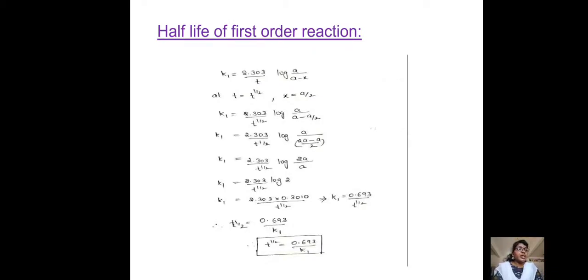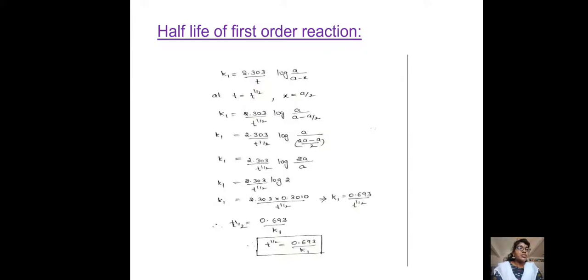According to the first order rate equation, K1 is equal to 2.303 by t into log A by A minus x. Here take time t equal to t-half, that is the half-life time, and then x is equal to A by 2. When we substitute these t and x values in the above equation, we get 2.303 into log 2 by t-half. But we know that the log 2 value is 0.3010.